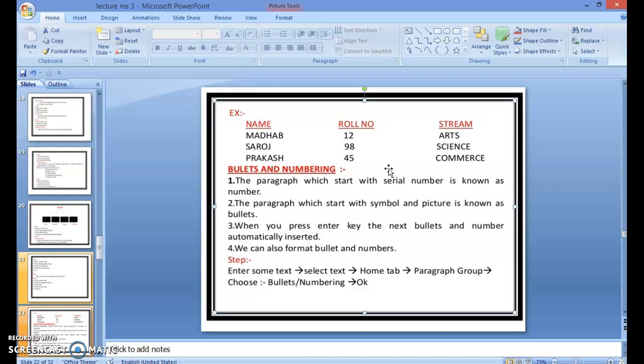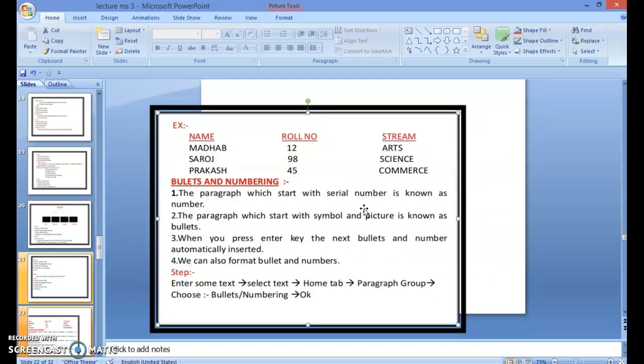Bullets and numbers. The paragraph which starts with a serial number is known as numbers. The paragraph which starts with a symbol or picture, which are the only two options, symbols and pictures, is known as bullets. When you press the Enter key, the next bullet or number is automatically inserted. We can also format bullets and numbers. Steps: first of all, enter some text, select text, Home tab, Paragraph group, choose bullets and numbering, and then OK.